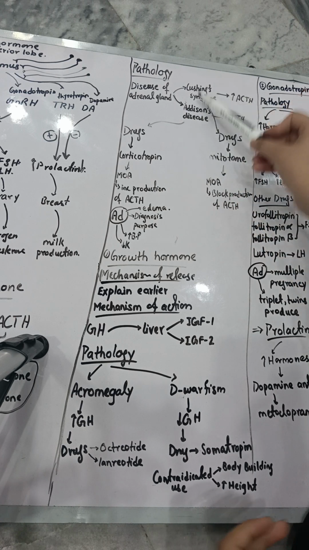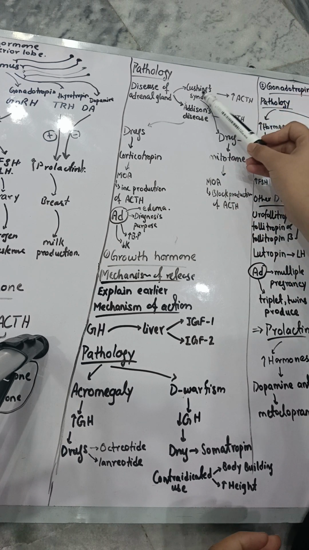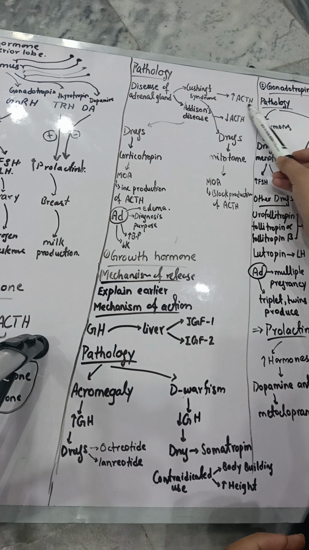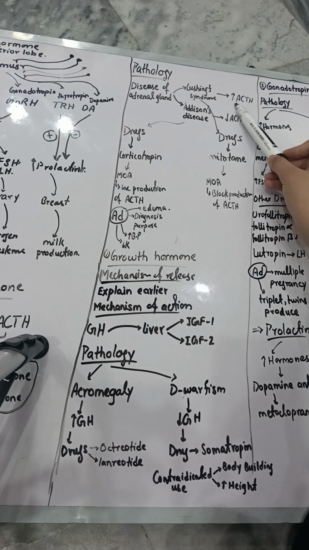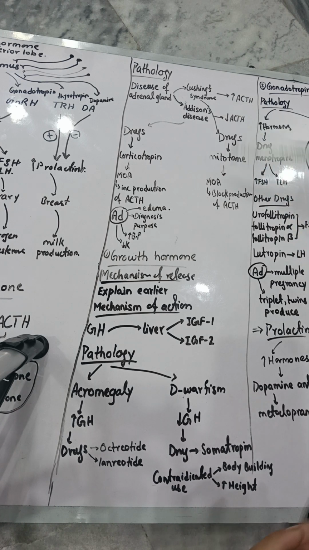Okay? Now, what happens in Cushing syndrome is that the production of your adrenocorticotropic hormone is increased. From the normal concentration, more hormone is produced. Okay. Now, this is a very serious case. Similarly, from the normal concentration, if your hormone is produced less, this is also a serious condition. So, we should give drugs to that particular patient according to their need.